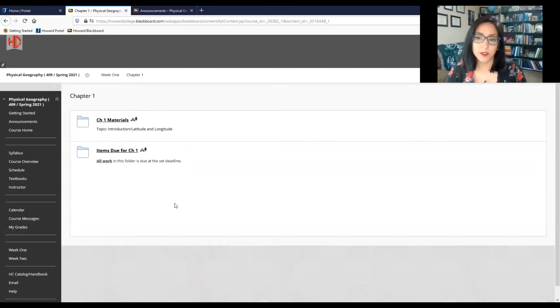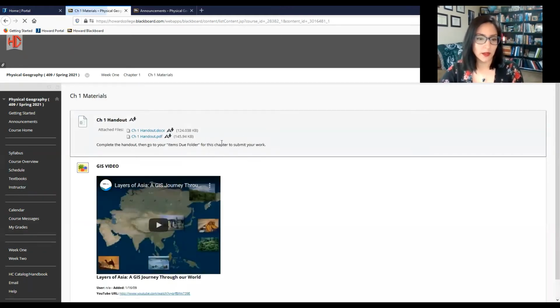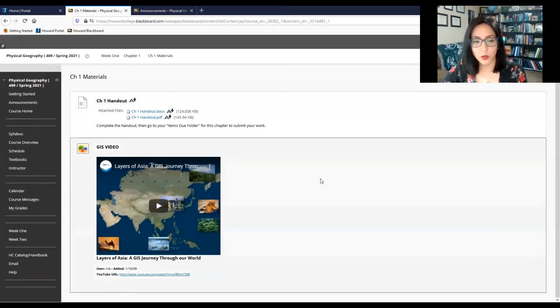They're going to be broken up into 2 folders, usually a materials folder and then an items due folder. I made it this way so that things can be as organized as possible for you so that you don't get lost within a bunch of things that are posted. For example, if we click on your chapter 1 materials folder, you have a few things in here to get you through chapter 1. You have some handouts that you're going to be looking at, actually just one handout, and a video that you'll need to watch.